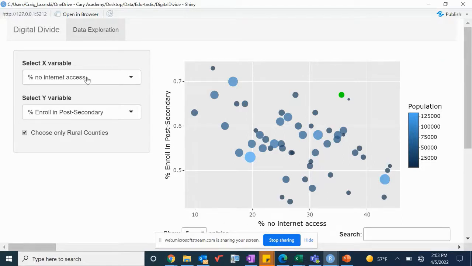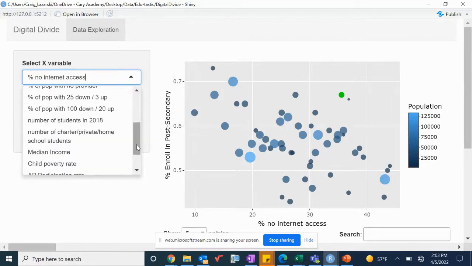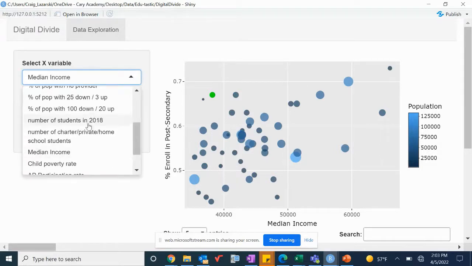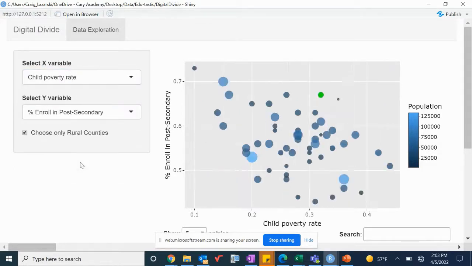So let's explore what else is going on in Hartford County. Perhaps let's again look at median income. So median incomes are relatively low. Outcomes, however, are still high. That does not follow the trend we'd expect. Child poverty rate, relatively high, and yet post-secondary outcomes, relatively high. So this tool is allowing us to identify these outliers and perhaps tell their story. And in that story, you might find patterns that can be replicated in other similar counties.